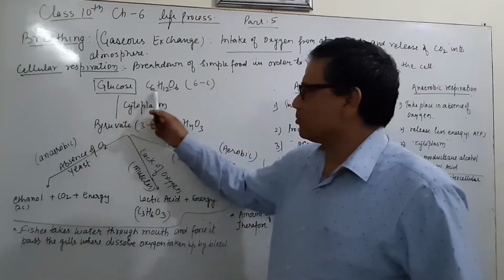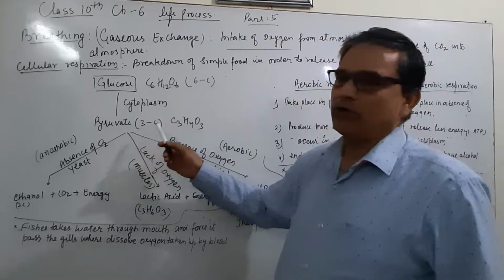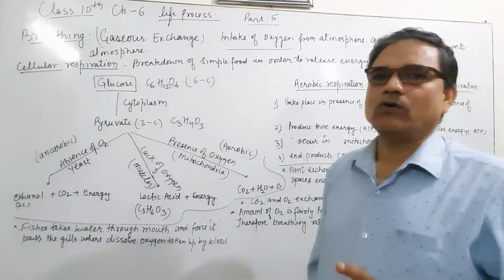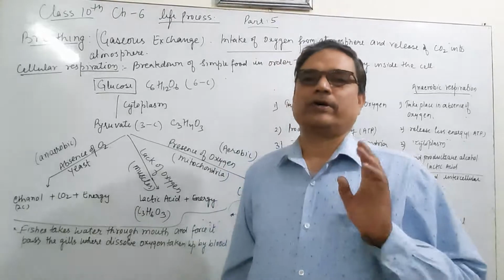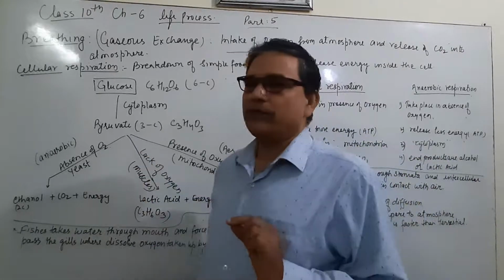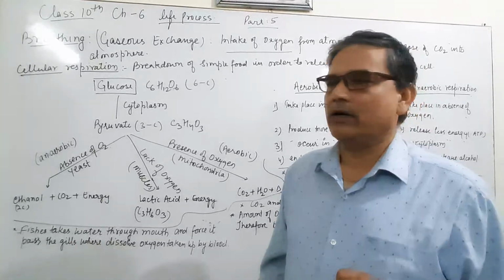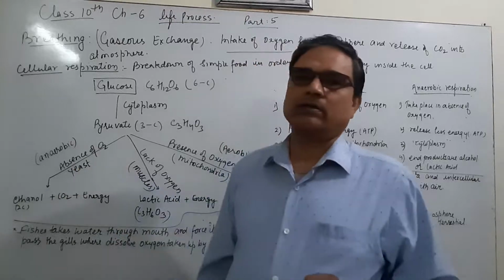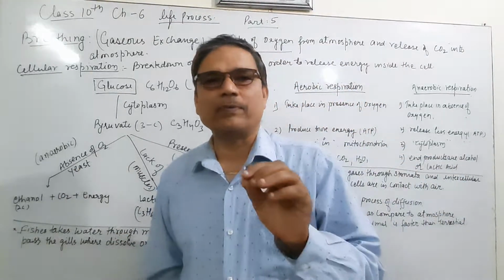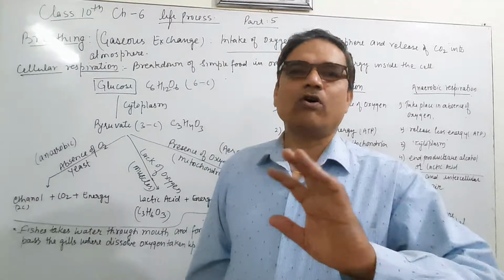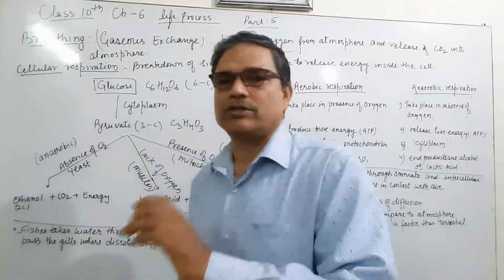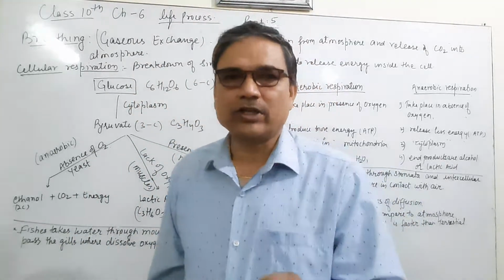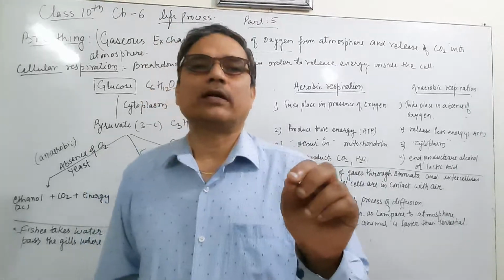In the cytoplasm, the 6-carbon glucose breaks down into pyruvate, a 3-carbon molecule, and the molecular formula of pyruvate is C3H4O3. This pyruvate forms in the cytoplasm. But when this 3-carbon molecule reacts in the absence of oxygen, as happens in yeast, this type of cellular respiration is known as anaerobic respiration.